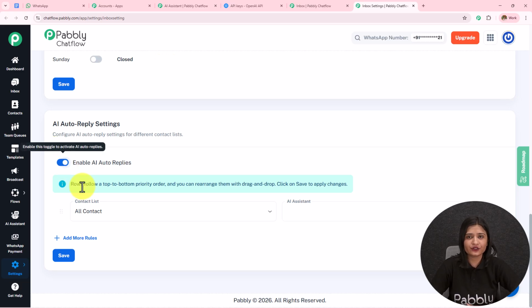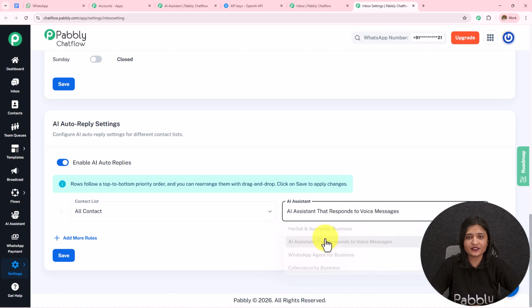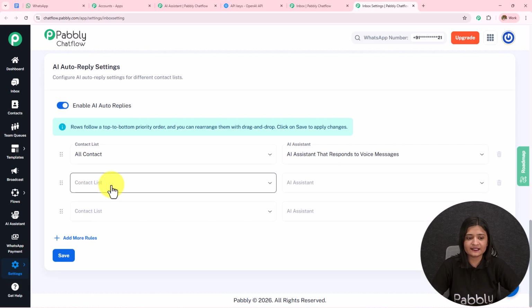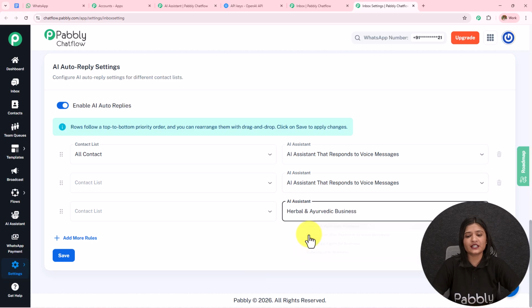Now here I have not created any list, but when you create the list, it will start displaying. You have to select the list and then you have to select the AI assistant which you want to assign to that particular list. You can add more rules like this, select another list, or select all the contacts like this and assign another AI assistant to another list or to all the contacts. Simply save these rules and the AI assistant which you have selected for the group of list, that will be assigned to that list, and the AI agent which you have selected for all the contacts, it will be assigned to all the contacts.